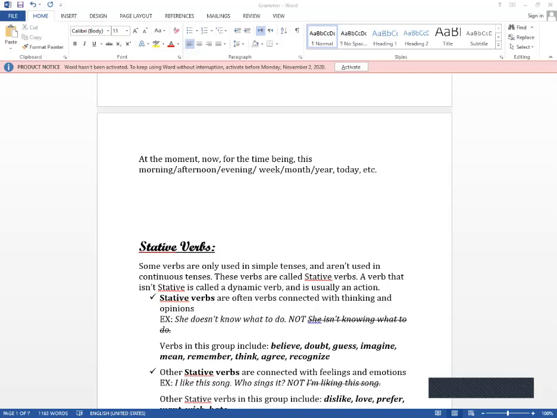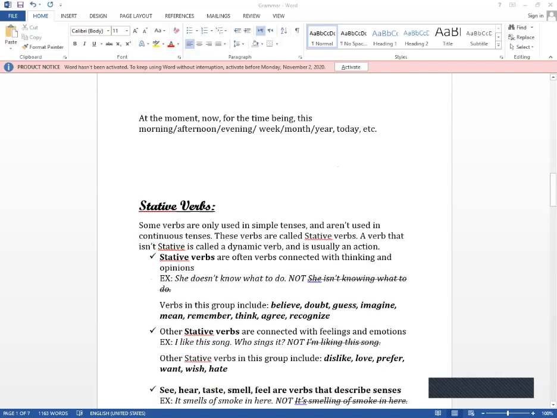Stative verbs are verbs connected with thinking, perception, and opinions. Like she doesn't know what to do. I can't say she isn't knowing what to do. And verbs in this group include believe, know, doubt, guess, imagine, mean, remember, think, agree, recognize.